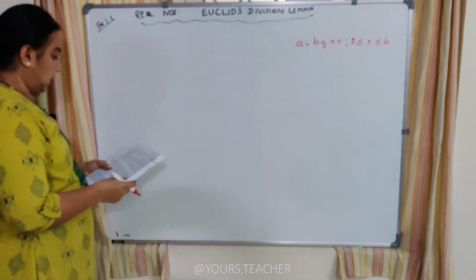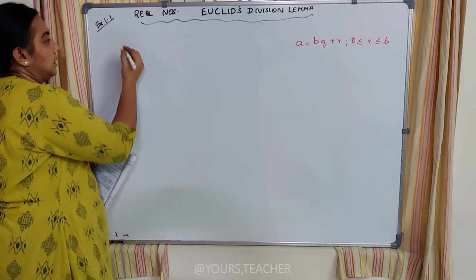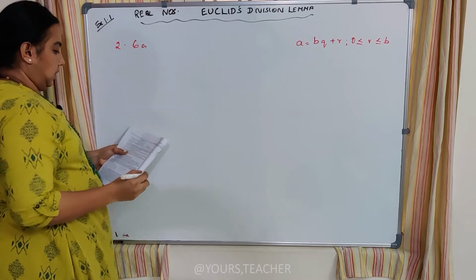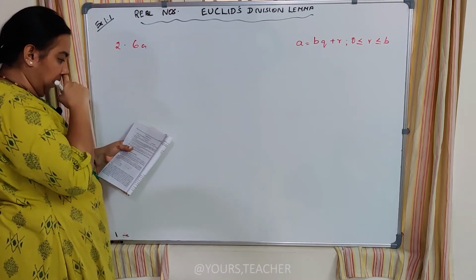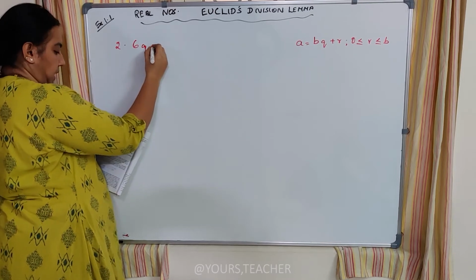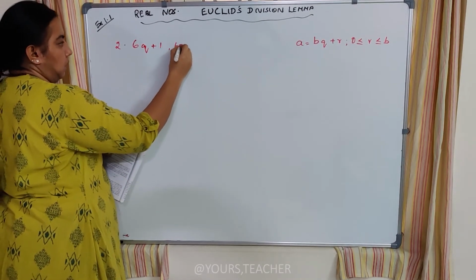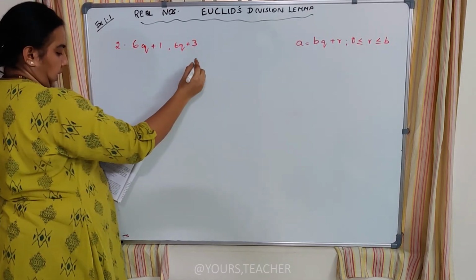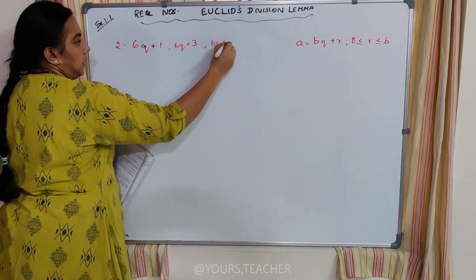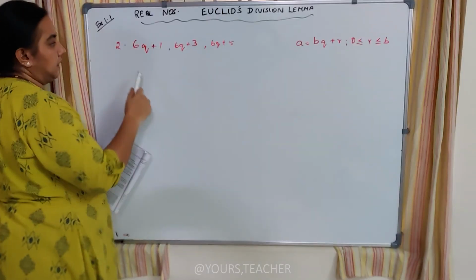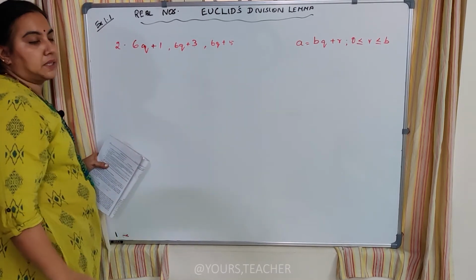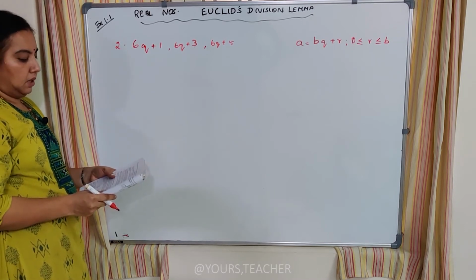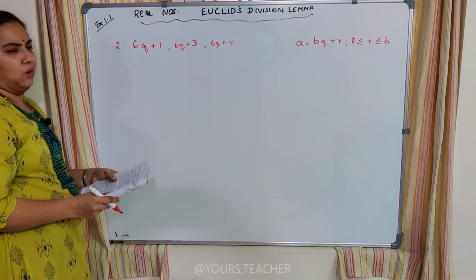Okay. So the next question, the second question, is in the form of an algebraic expression. They are asking to show if any positive odd number can be written in the form of 6q plus 1 or 6q plus 3 and 6q plus 5. Can it be written? They are asking whether these algebraic expressions represent an odd integer. That's the question. Okay. And q can be any number. It can be 2, 3, 4, 5. It can be any number.